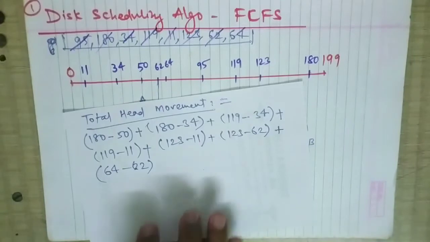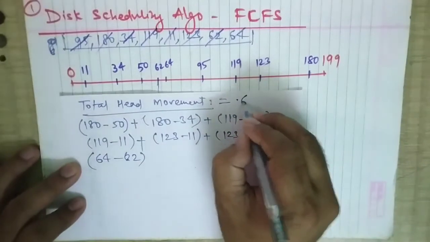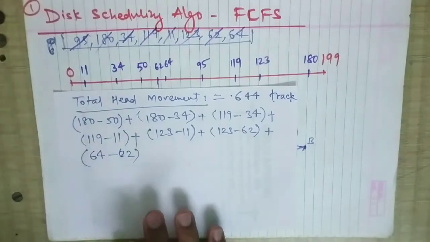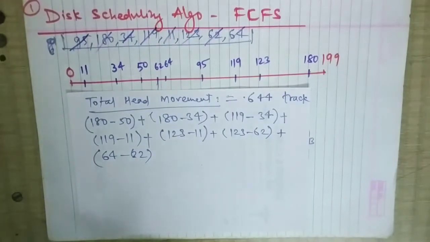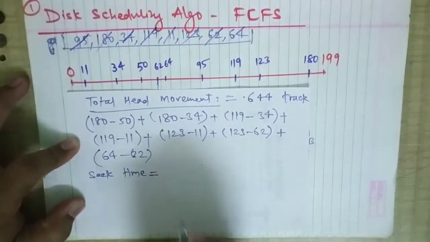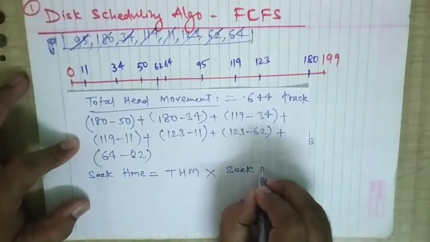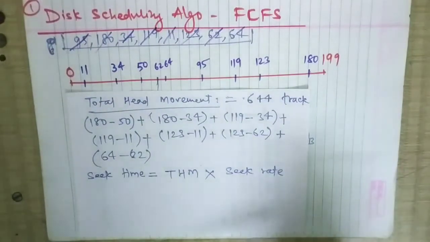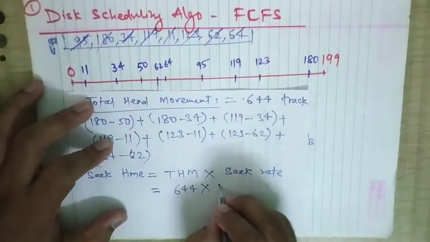If you calculate the total head movement, you will get 644 tracks. This is how the total head movement is calculated. After that, we have to find the seek time. Seek time is equal to total head movement multiplied by seek rate. The seek rate given here is 5 milliseconds, so 644 tracks multiplied by 5 milliseconds.